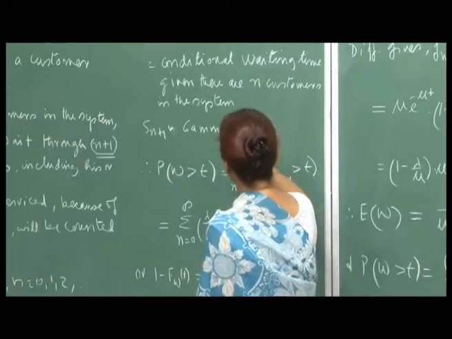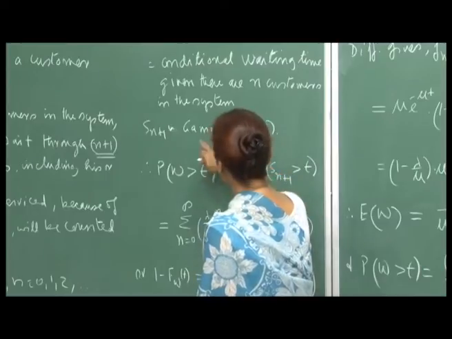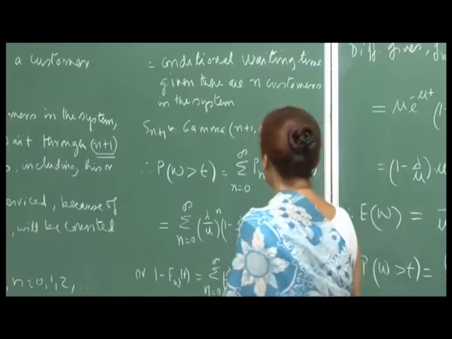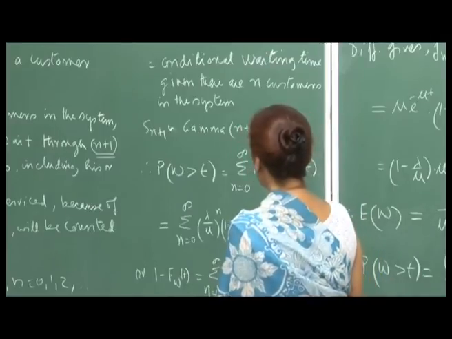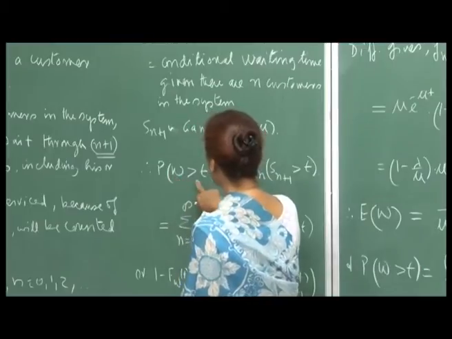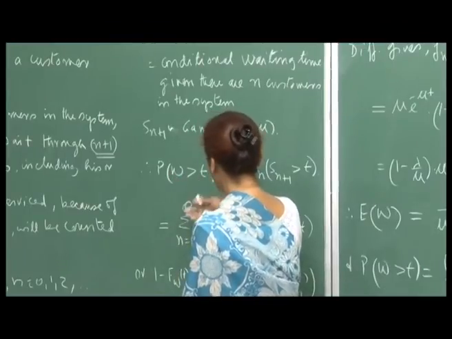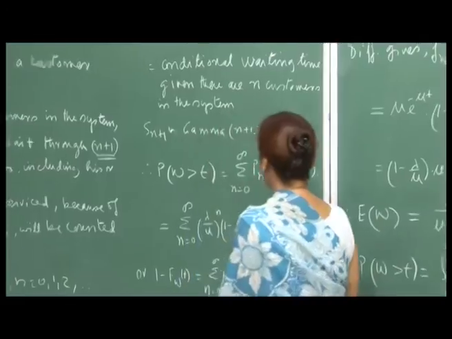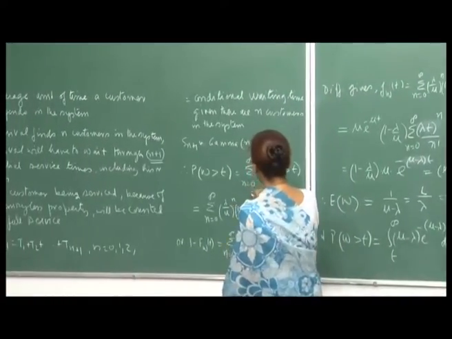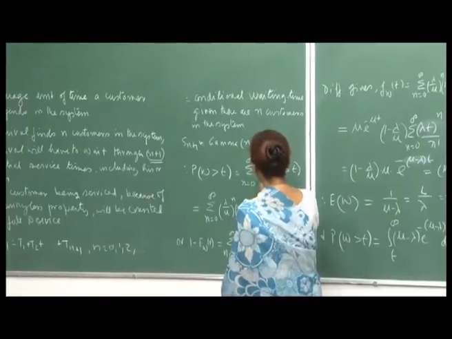So, the same parameter, but since there are n plus 1 of them, your S n plus 1 is this. And so, when you want to compute the probability that the waiting time is greater than t, or the expected waiting time, then this is sigma n varying from 0 to infinity p n.